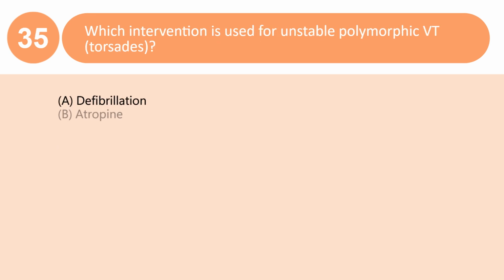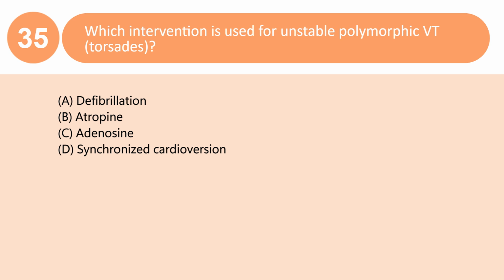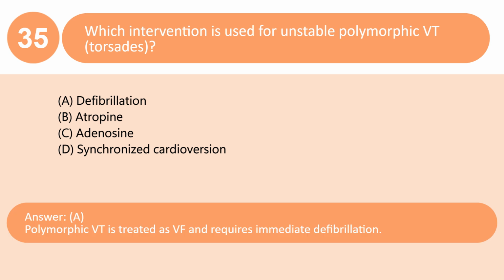Which intervention is used for unstable polymorphic VT, torsades? A. Defibrillation. B. Atropine. C. Adenosine. D. Synchronized cardioversion. Answer A. Polymorphic VT is treated as VF and requires immediate defibrillation.